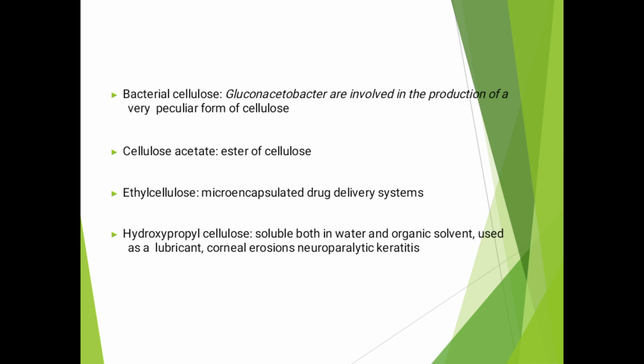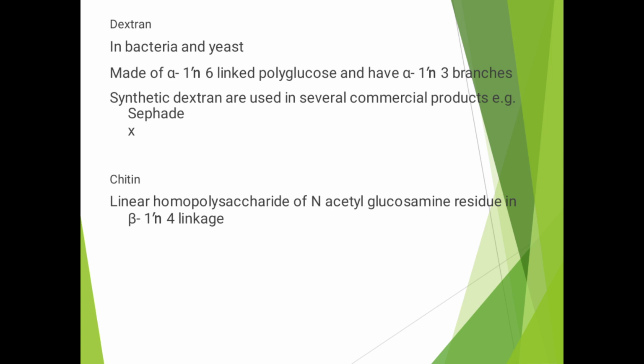Hydroxypropyl cellulose is soluble in both water and organic solvents, and is used as a lubricant for corneal erosions and neurotrophic keratitis. Dextran from bacteria and yeast is alpha-1,6-linked polyglucose with alpha-1,3 branches. Synthetic dextrans are used in several chemical processes, for example as substrates.